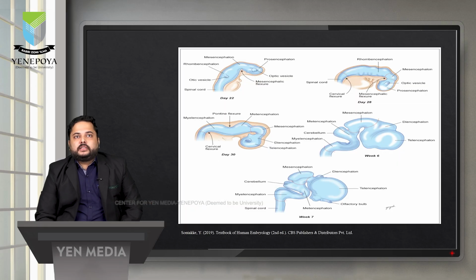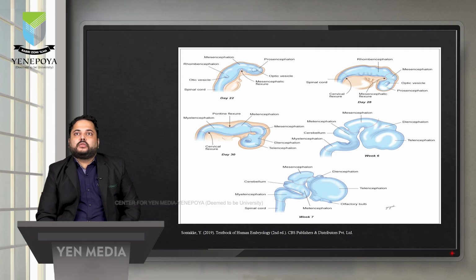As we can see in this diagram, by day 22 the 3 major vesicles we discussed in the previous slides, the prosencephalon, the mesencephalon, and the rhombencephalon, are prominent. By day 28, apart from these 3 vesicles, we can also see 2 flexures. What are flexures? Flexures, as the term signifies, are bendings. So first is the